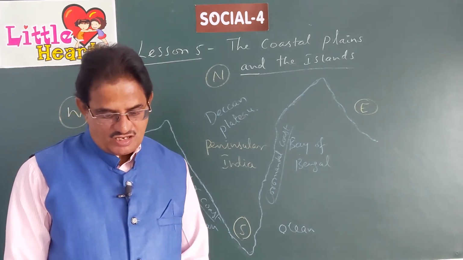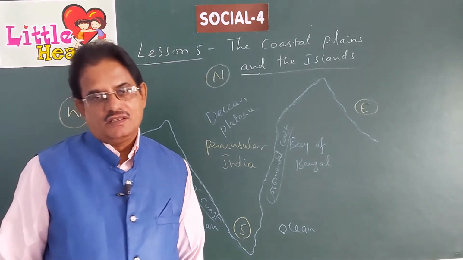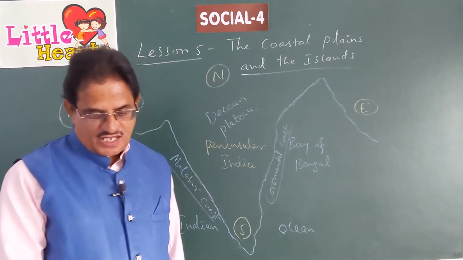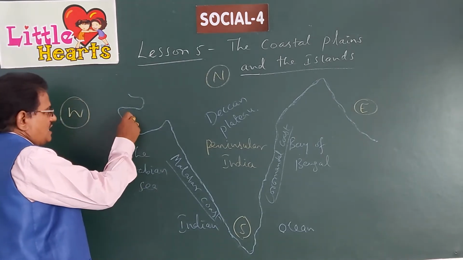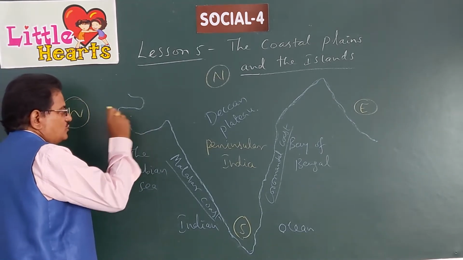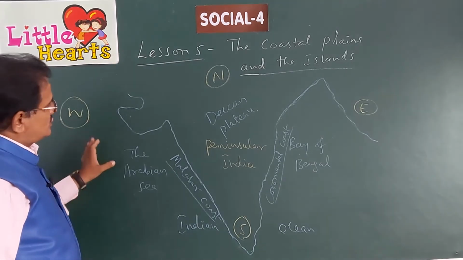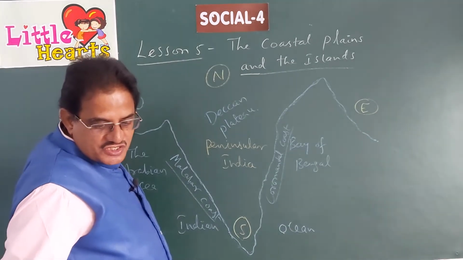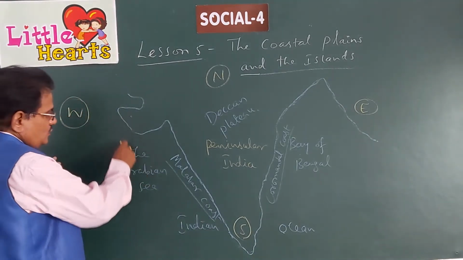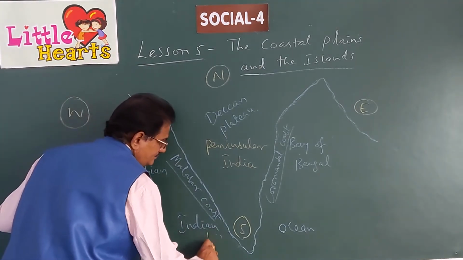India has a long stretch of coastline. It starts from the Gulf of Kutch in the west. The Gulf of Kutch is here in Gujarat. The Indian coastline extends from the Gulf of Kutch in the west to Kanyakumari in the south. Kanyakumari is here.